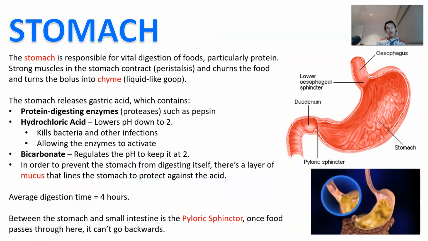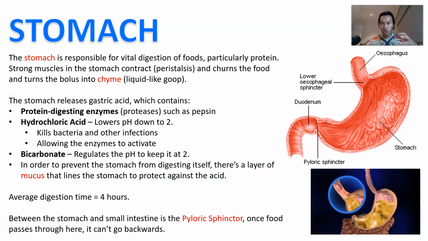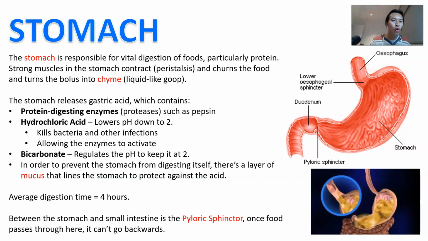Okay, from there it goes into the stomach. Now the stomach is really important for vital digestion of foods, particularly proteins. The proteins are going to be broken down in the stomach, and the stomach is really good at breaking down proteins, okay? Stomach muscles are going to contract, which is also peristalsis, and churn the food, and the bolus is going to then turn into a liquid-like thing called chyme.